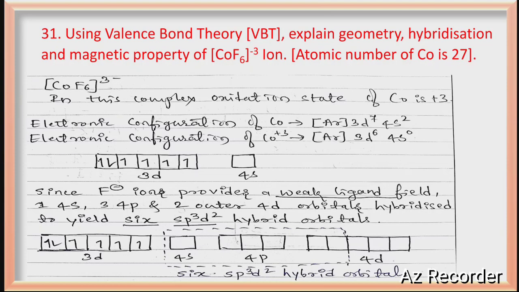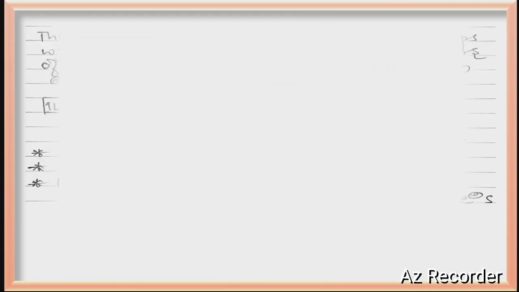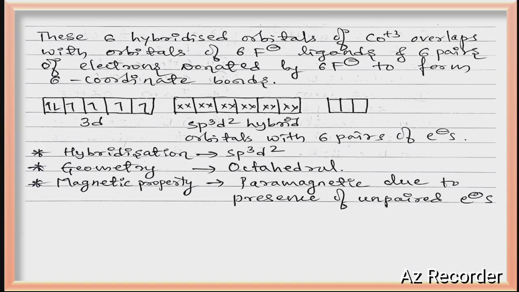See, first you have to write the oxidation state of cobalt. Here it is +3. Then you have to write the configuration and fill the electrons. Here the ligand is fluorine, and fluorine is a weak field ligand, so no pairing occurs. Pairing doesn't occur means we have to take outer orbitals. Total 6 fluorines are there, so one 4s, three 4p, two 4d, total 6 orbitals. So you will get sp3d2 hybridization, and therefore octahedral geometry. Unpaired electrons are present in the 3d orbital, therefore it is paramagnetic in nature.